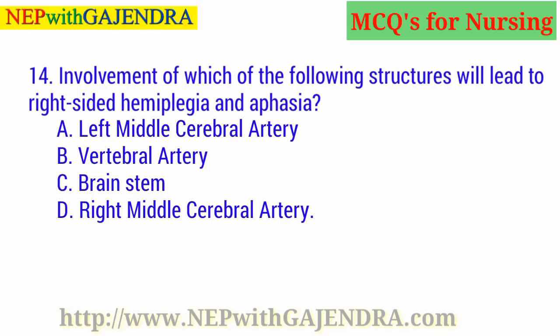Involvement of which of the following structures will lead to right-sided hemiplegia and aphasia? A. Left middle cerebral artery. B. Vertebral artery. C. Brain stem. D. Right middle cerebral artery. Guess the right answer. Right answer is A. Left middle cerebral artery.